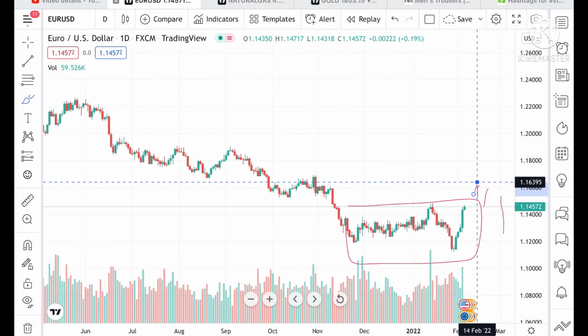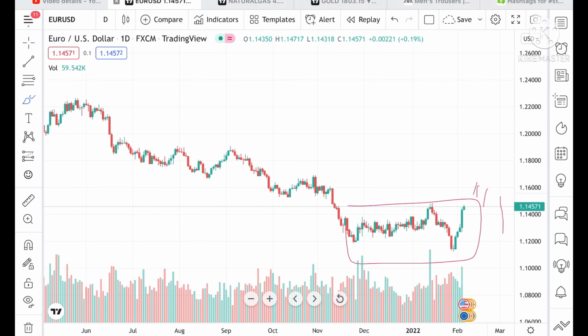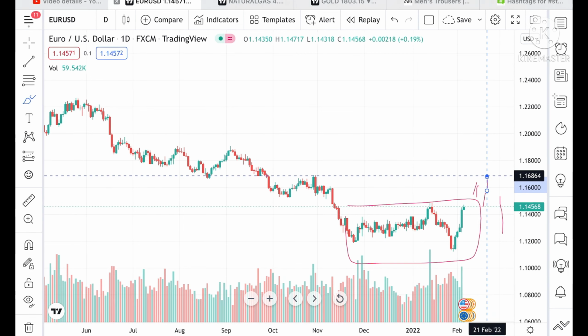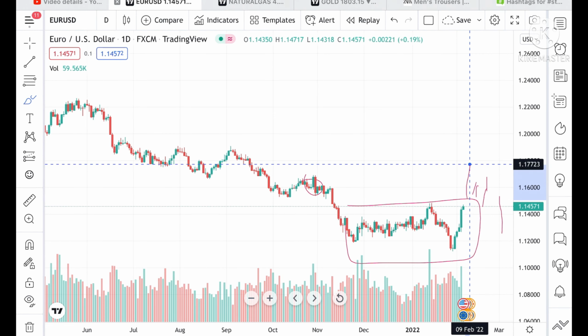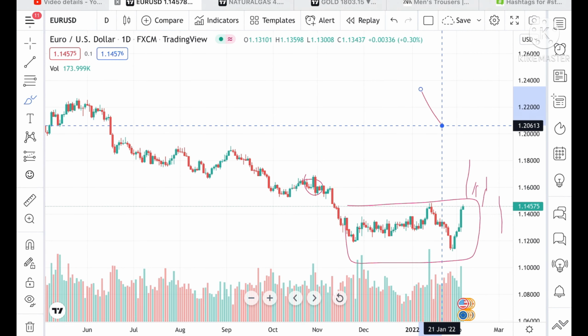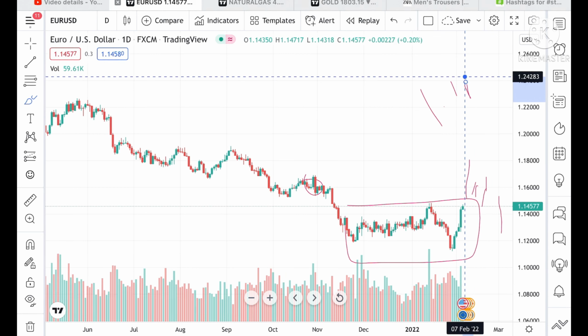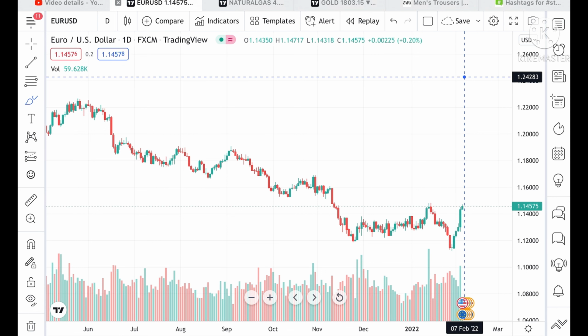If the price sustains above this level, then we can see it go further upside to a level of 1.16395, and from there it can touch a level of 1.16864. If the price sustains above this level, then we can see it go further high towards a level of 1.18075 and beyond. But suppose the price doesn't sustain this level, now trading at around 1.14575.